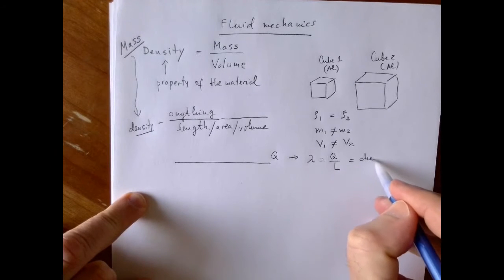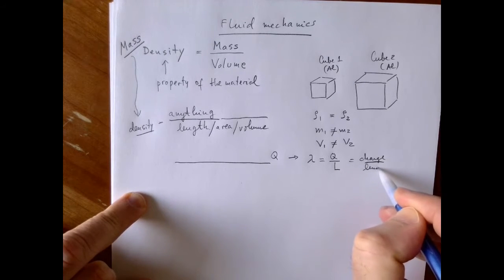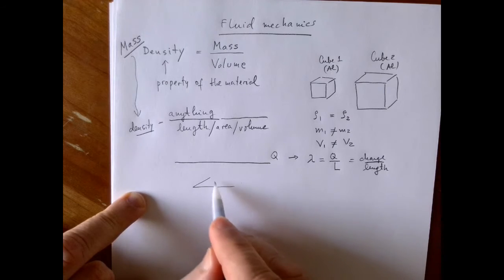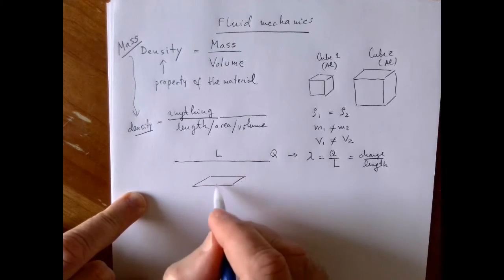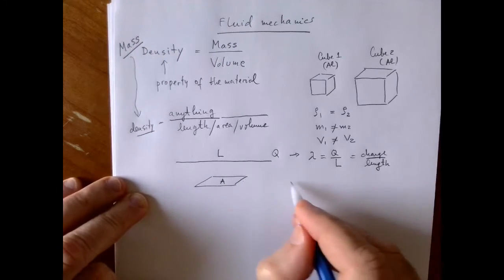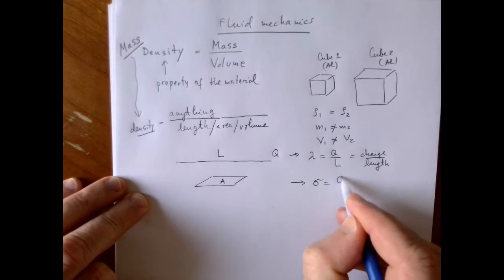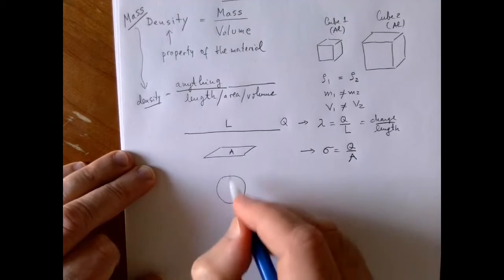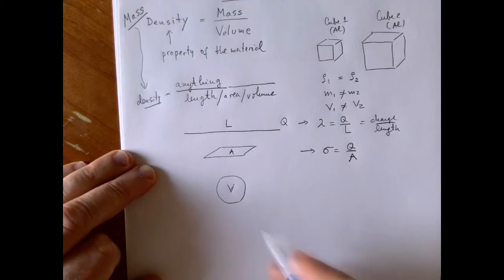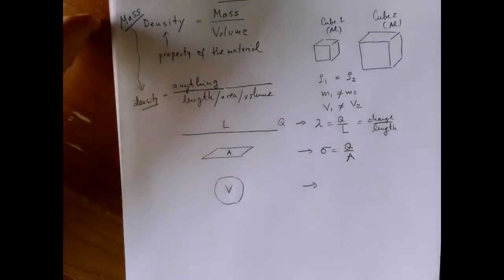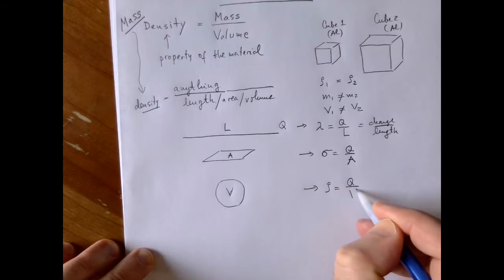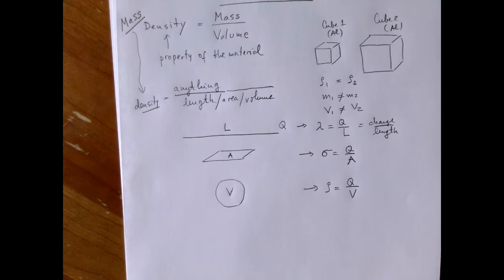So charge over length is charge density, linear in this case. If we have a sheet of charge of area A, we define the charge density as charge over area. If we have a sphere of volume V charged with charge Q, then we say the density is charge over volume, the volume density.